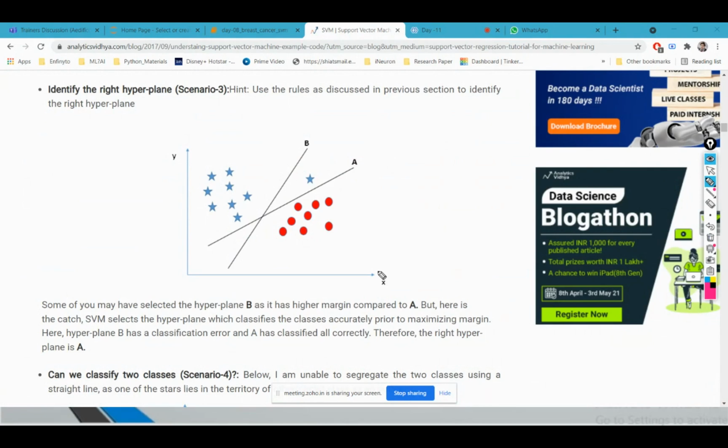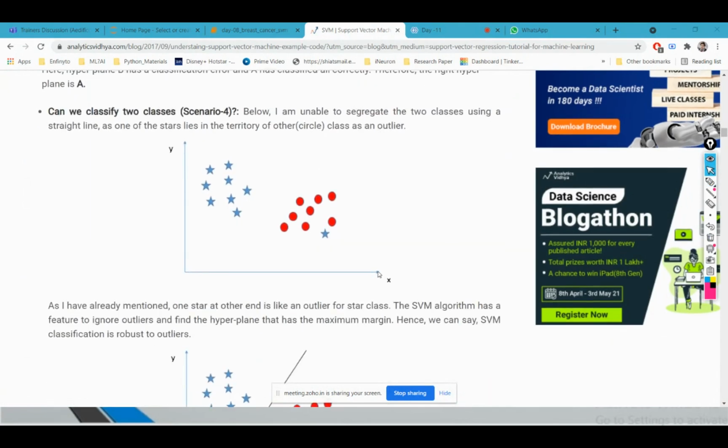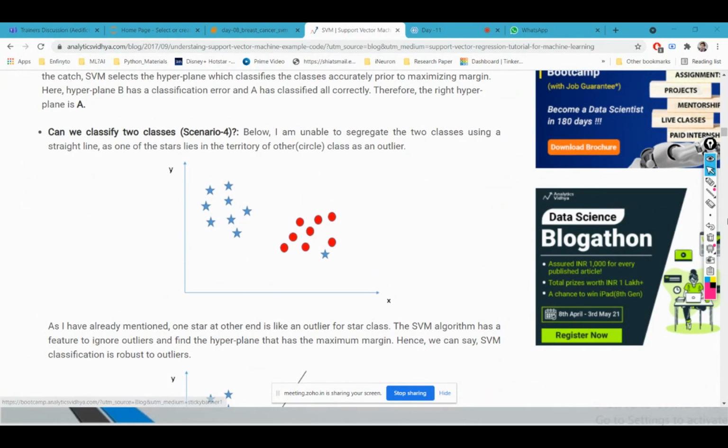Okay. Now let's see different conditions. So what do you think in this scenario I should do? Will this line A be my hyperplane or not?